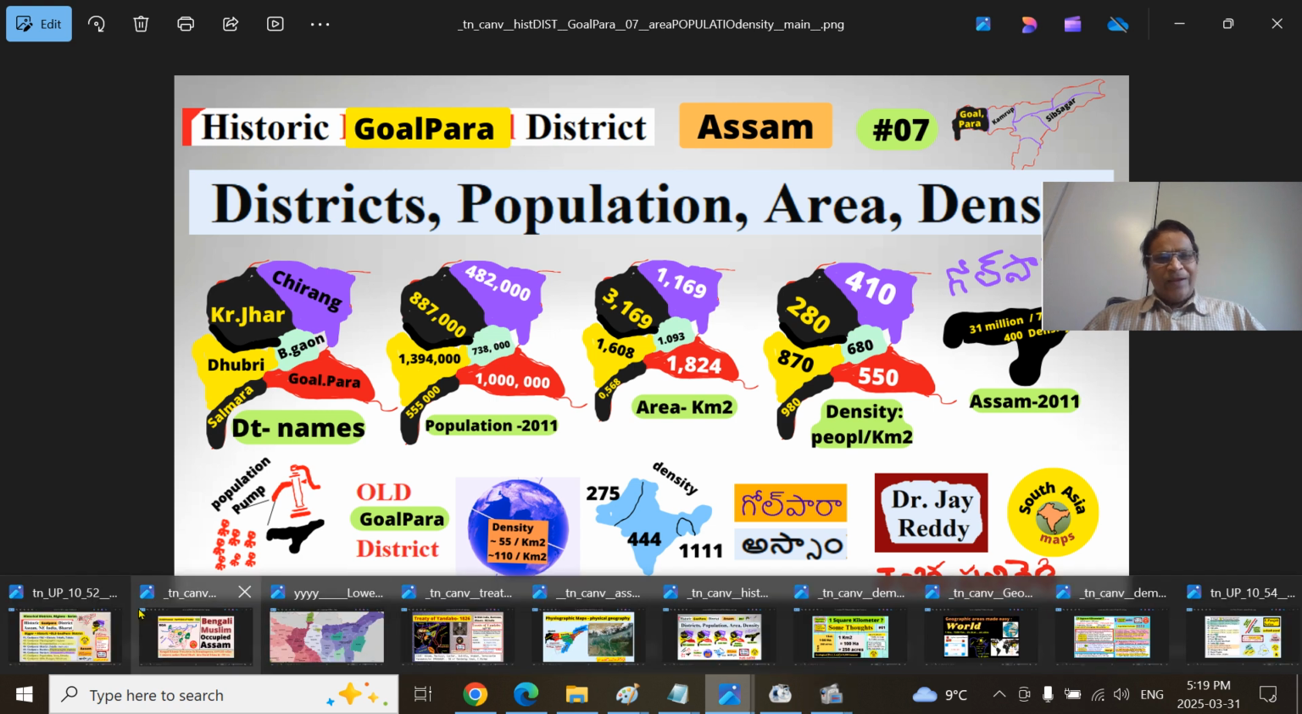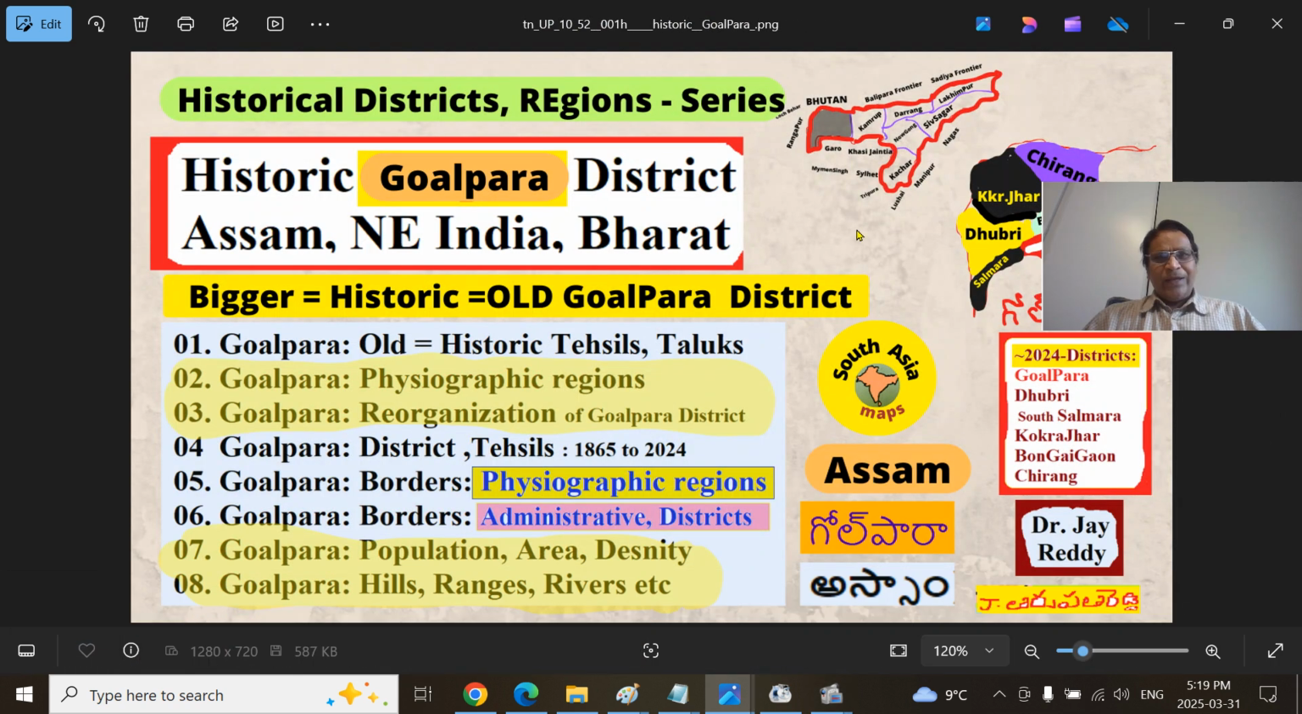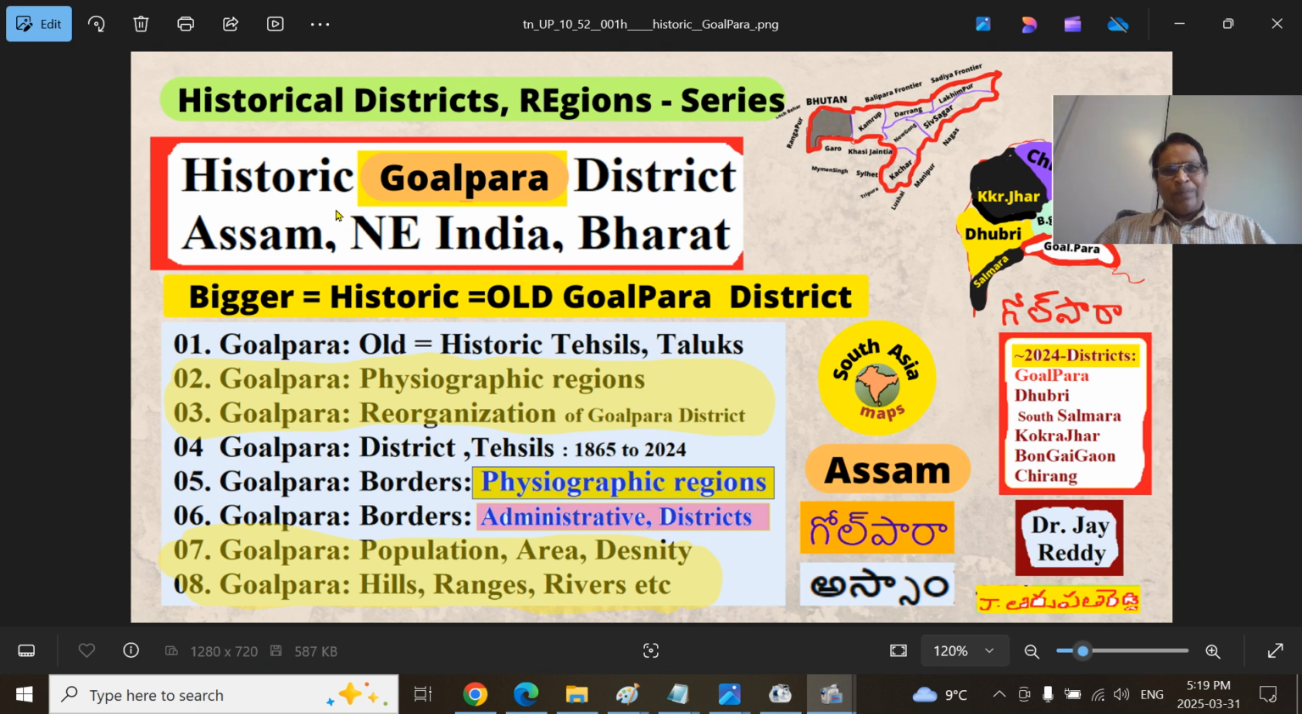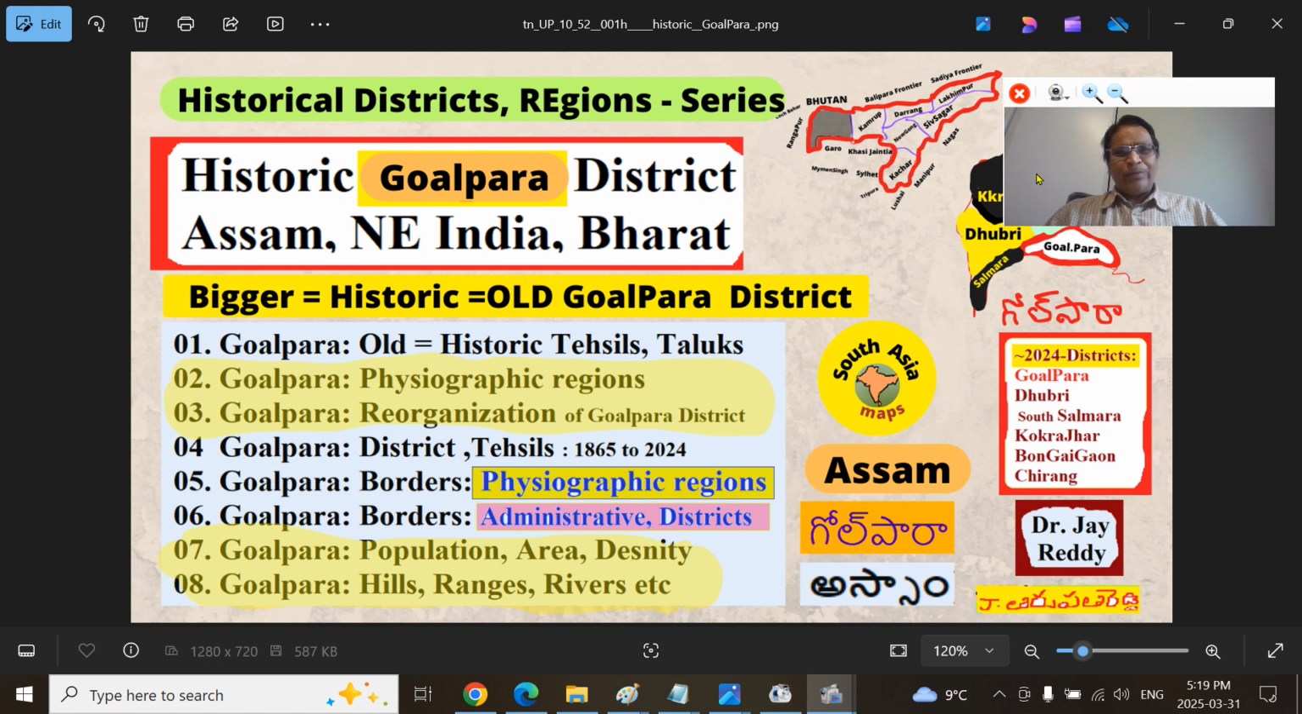This is our Goalpara District series, the old Goalpara District series of Assam, Northeast Bharat. We are in part 7, Goalpara District region population, area, density per square kilometer, which we are talking about today.